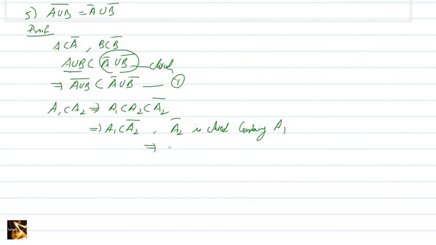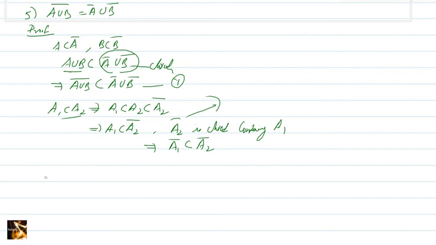So this means what? A1 closure should be, or it is contained in A2 closure, because A2 closure is a closed set containing A1, means this A2 closure belongs to that collection. So A1 closure is contained in A2 closure. Whenever A1 is contained in A2, A1 closure is contained in A2 closure.